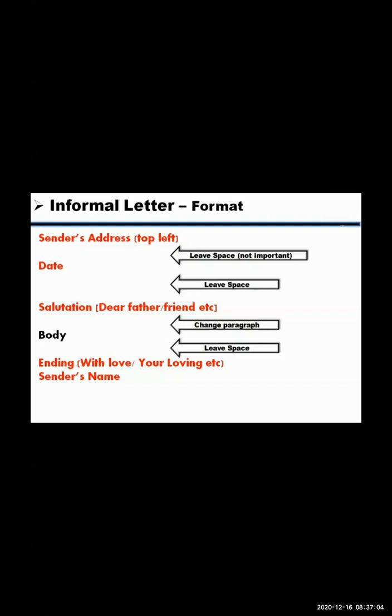I am going to guide you about the last line and salutation also. When the ending part comes after the last two concluding lines, then you leave space and you write your loving son, your loving nephew, niece, your friend, like that. Let us see that example also. Then you will come to know what will be there at the last.